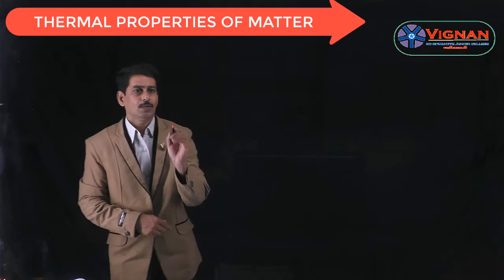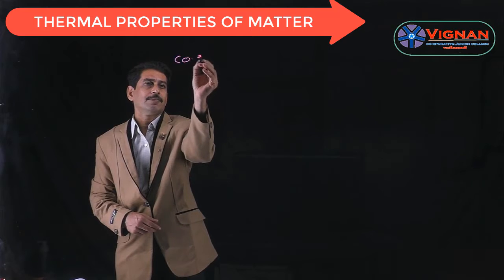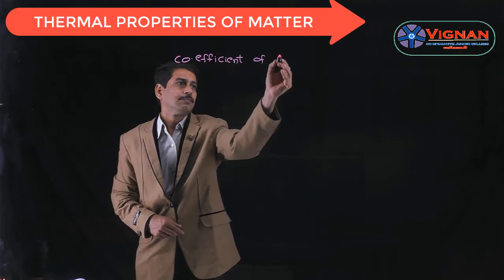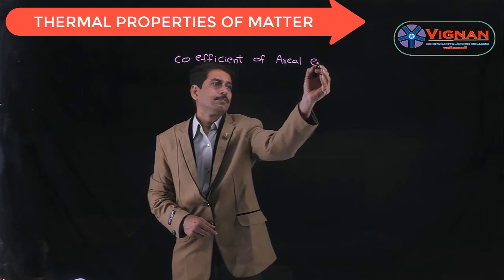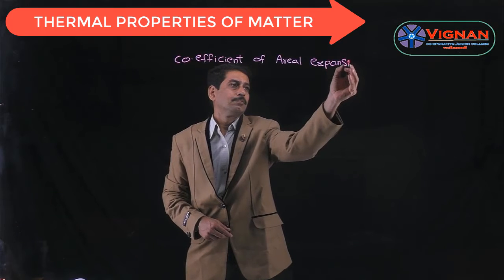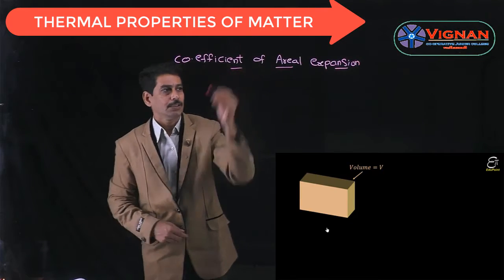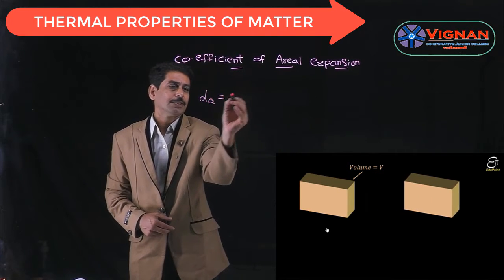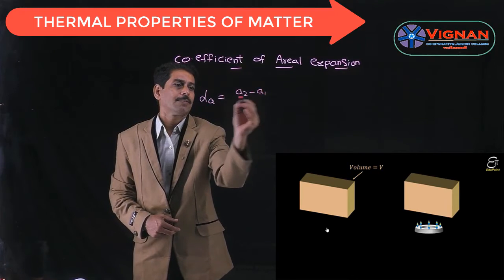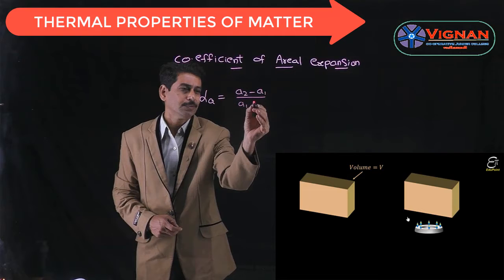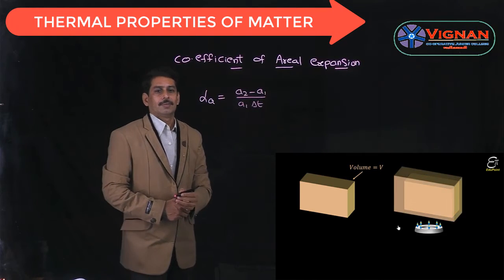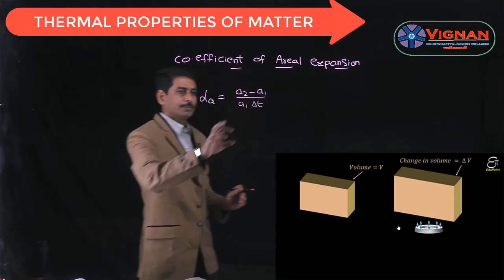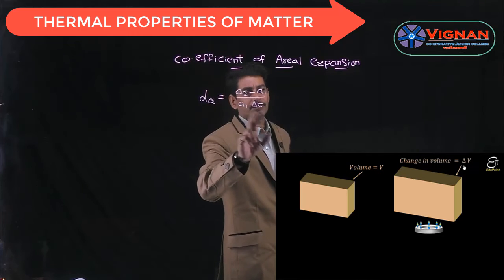Now let us see the second one, the coefficient of areal expansion. This is denoted by alpha A, which is given by the equation alpha A is equal to A2 minus A1 by A1 into T2 minus T1, which can be taken as delta T. So alpha A is equal to A2 minus A1 by A1 into delta T, and it is defined as the ratio of change in area to its original area per unit rise of temperature.